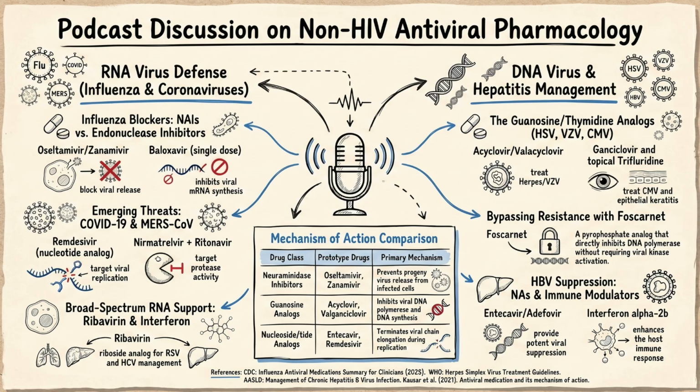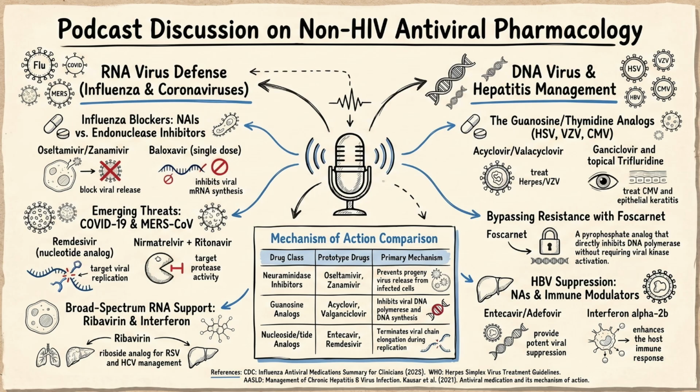Oh, I see. But the superiority of ganciclovir for CMV isn't just about activation, it's about endurance. The intracellular half-life of activated ganciclovir is around 12 hours. Wait, 12 hours. The acyclovir only lasts, what, 1 to 2 hours inside the cell? Exactly. That prolonged presence makes ganciclovir a powerhouse at suppressing CMV replication.